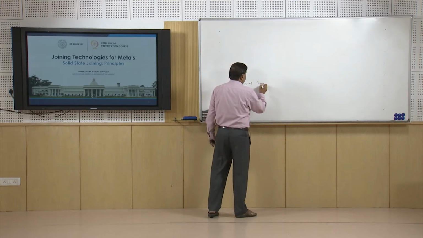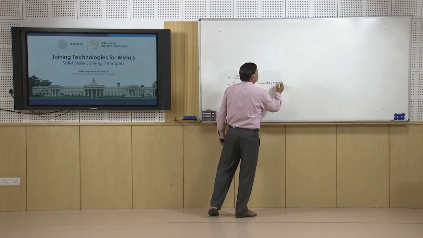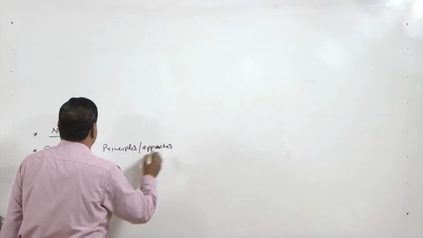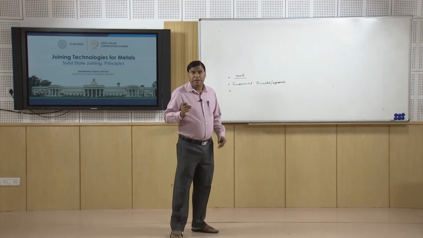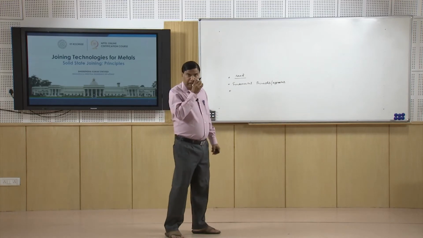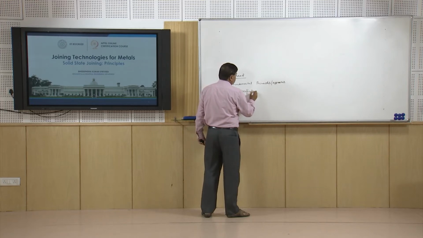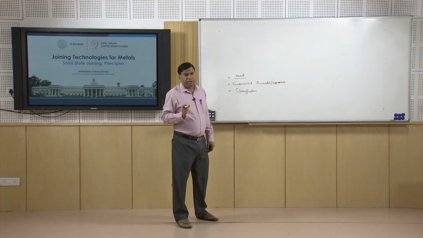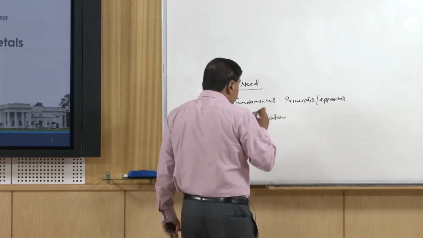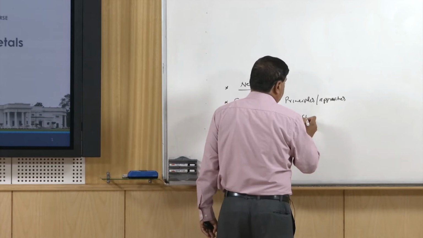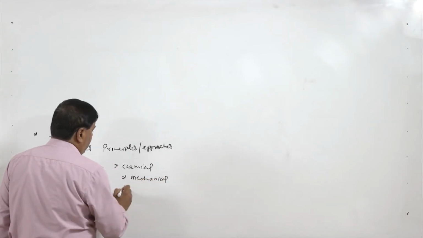So, the fundamental principles or the approaches which are used in solid state joining processes, and thereafter we will see what are the underlying fundamental principles based on which the joining takes place, or also, you can say, the bigger classification based on the parameters which are significant and govern the success of the process, like the way by which energy is applied, which may be in the form of chemical energy, mechanical energy, and electrical energy.